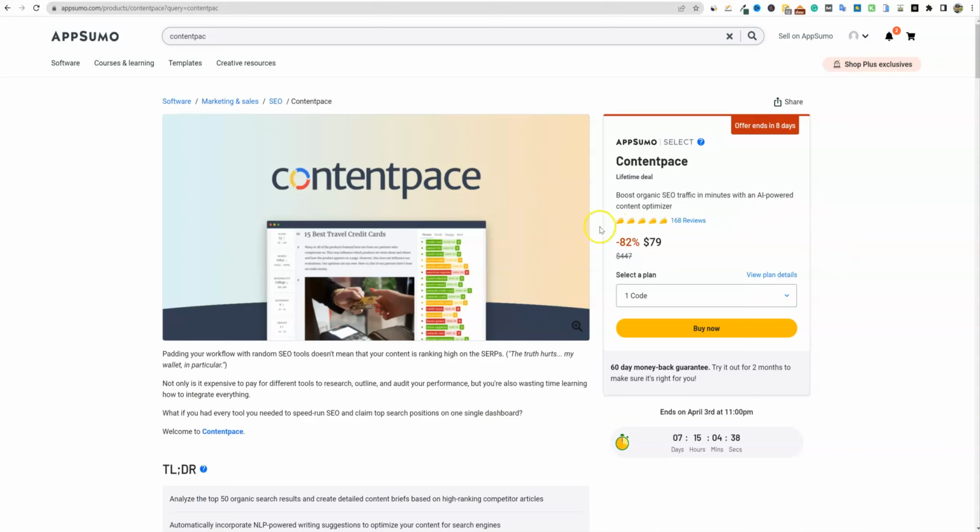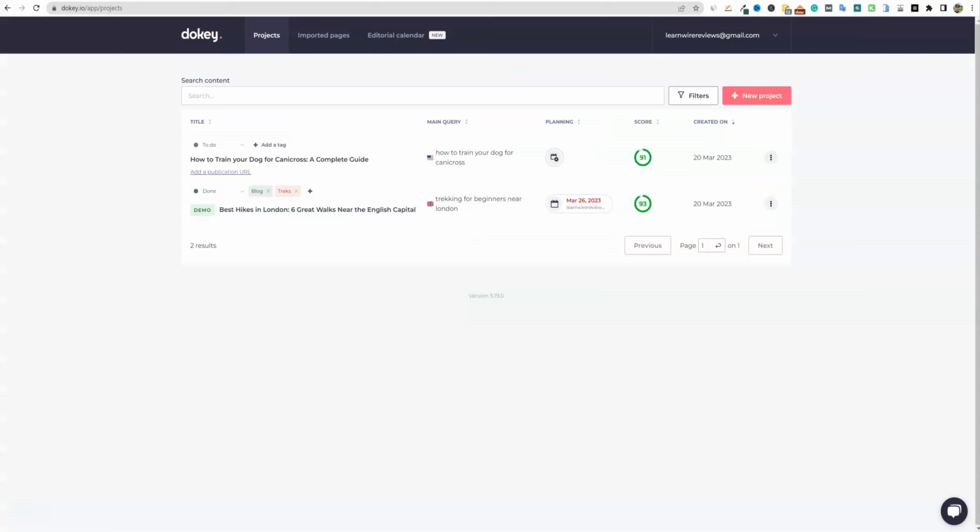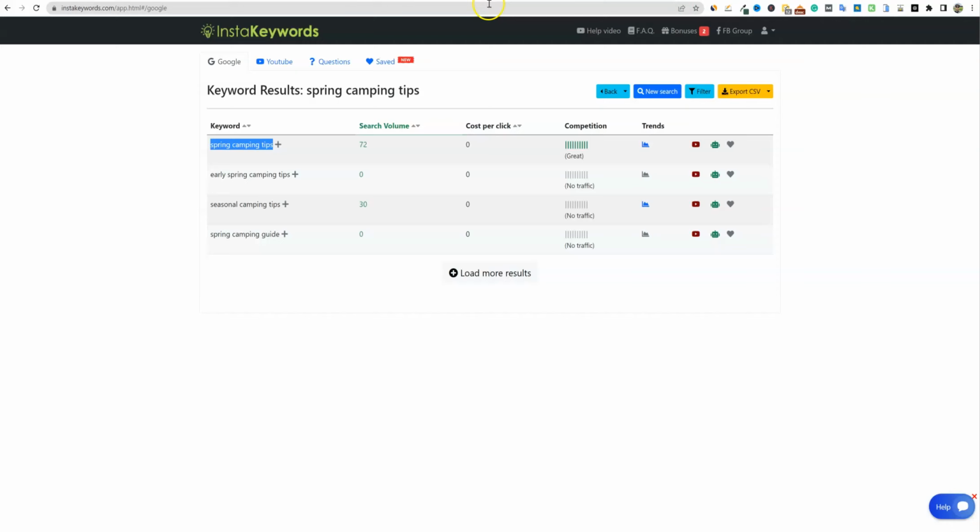Now, we will be going over some different features, but also trying to keep this video as short as possible. So let's jump in real quick to Dokey. We went over the features, so let's go over the article outline and brief section. Okay, so I'm going to grab a keyword. We're going to go with spring camping tips. That is definitely relevant right now. We are almost going into April of 2023, and my family will be doing some late spring camping in May. But it's always nice to look at this kind of stuff.